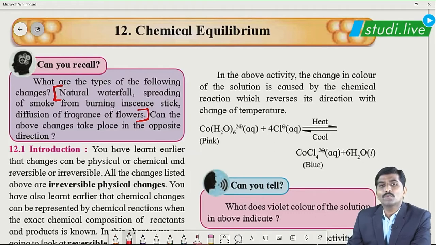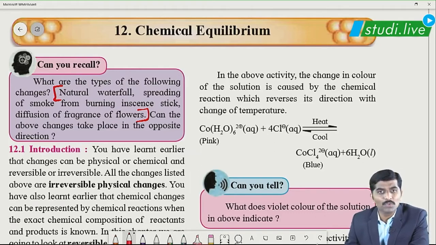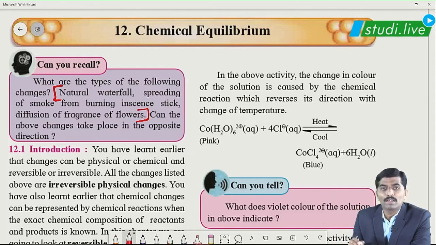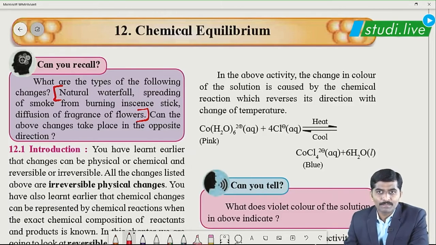But if I tell you the example of melting of an ice cube, then there is a question, because whenever an ice cube melts down, it turns into liquid water. Again, if you remove the heat from the water, that is, you are freezing that liquid water, it will again change to a solid ice cube. So what we can conclude is that melting of ice or freezing of water is a reversible change, whereas the examples I have marked over here are irreversible ones, correct?